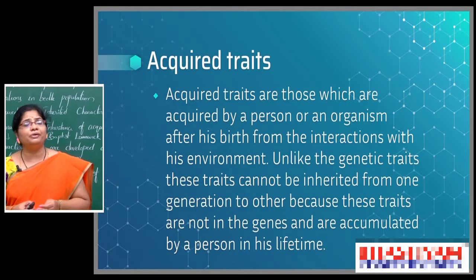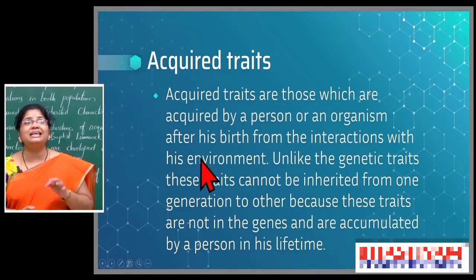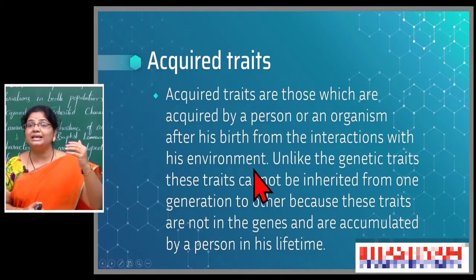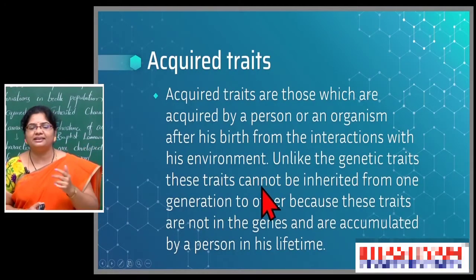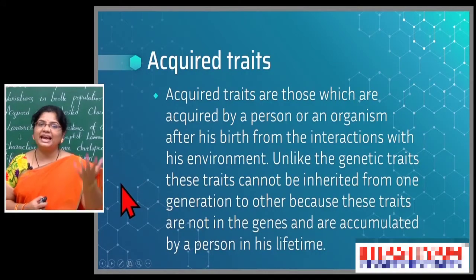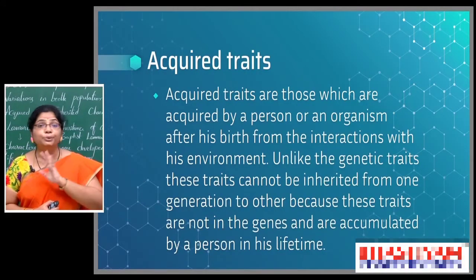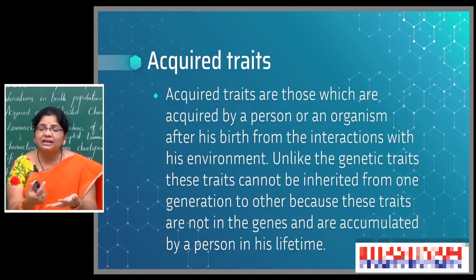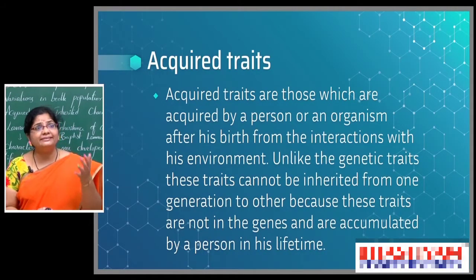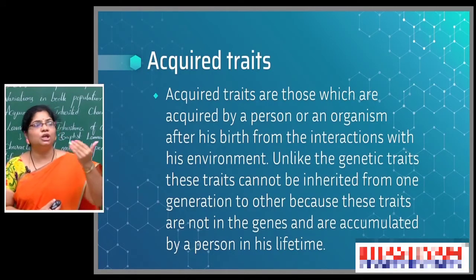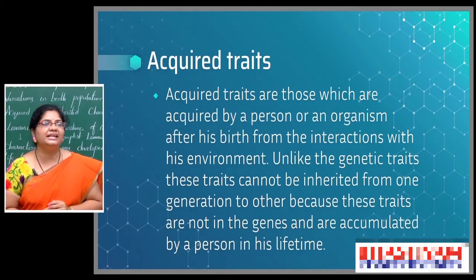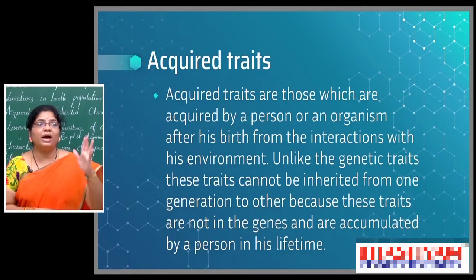What kind of interaction the organism conducts with the environment will bring some kind of traits and characters. So the organism will gain that after birth. By birth they won't get such traits. When it comes and interacts with the environment, when it interacts with co-organisms, at that time only, through the environment and through the interactions, the organism will gain some kind of traits. So those are called acquired traits.